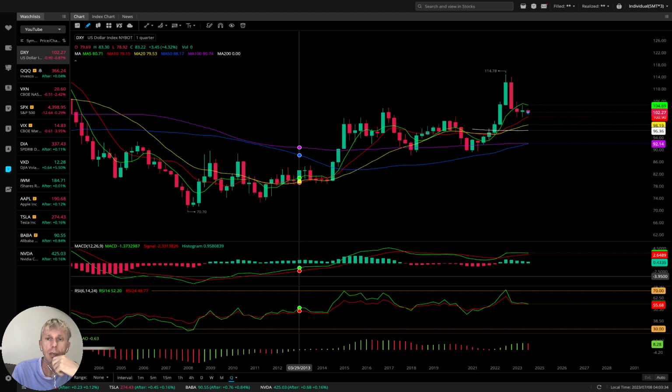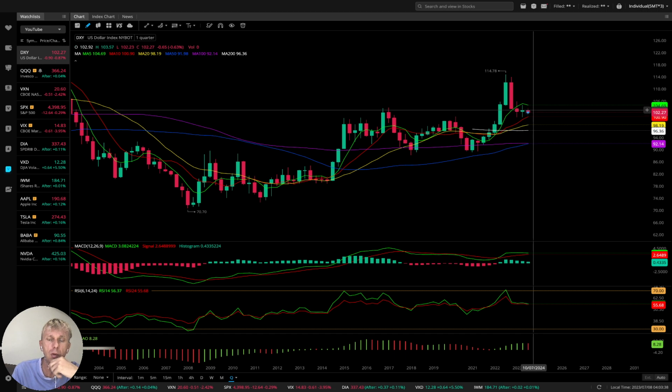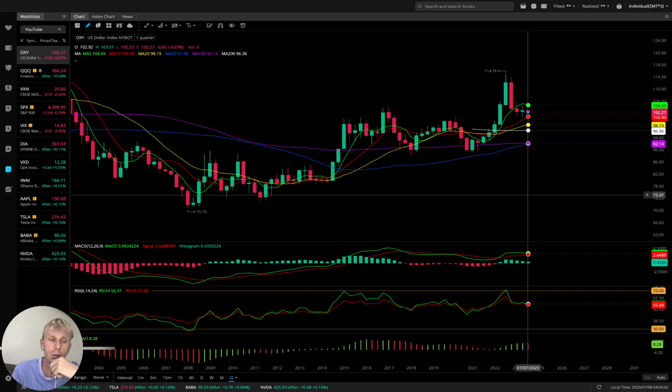Quarterly, it is still positive, still bullish, but the last bar is still below MA5, but it's above all moving averages. Still positive, bullish.